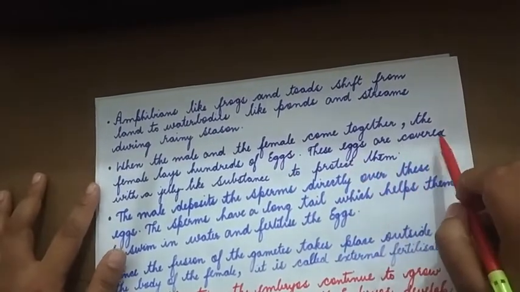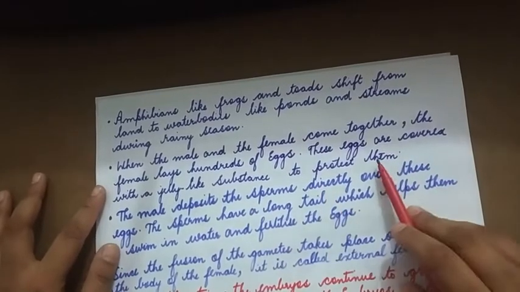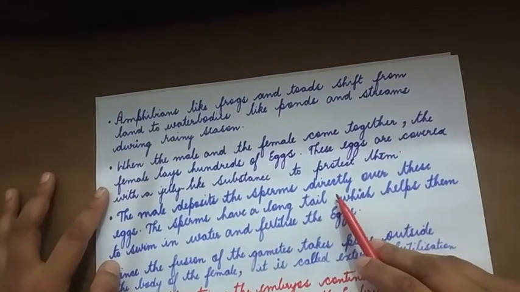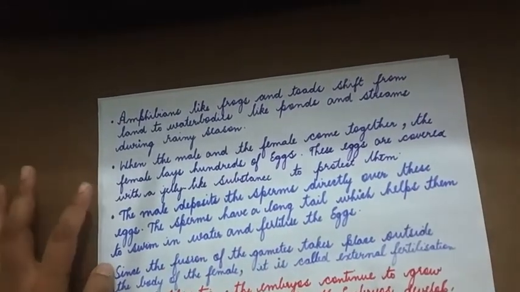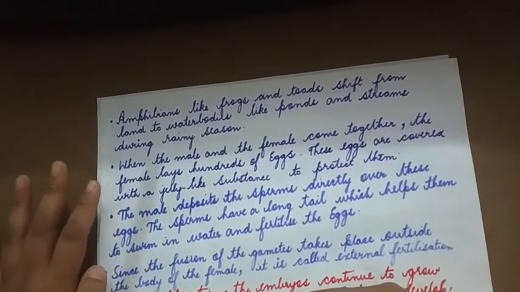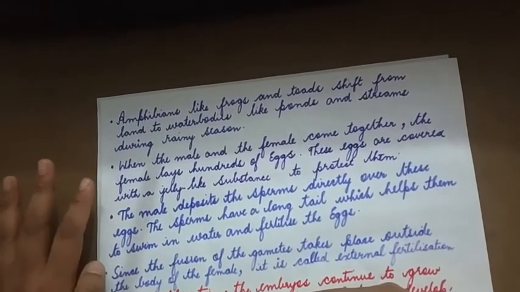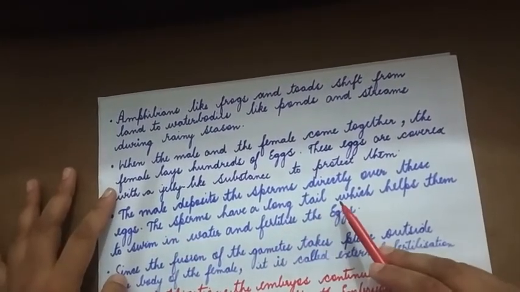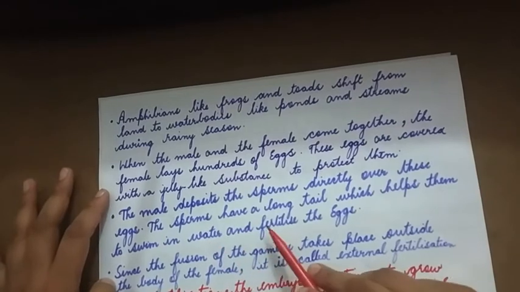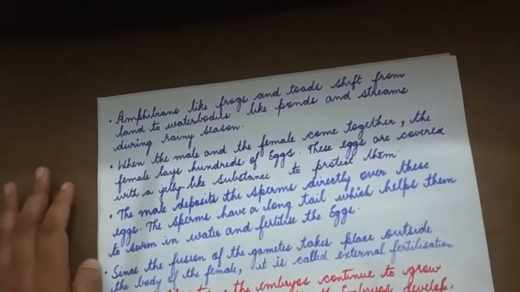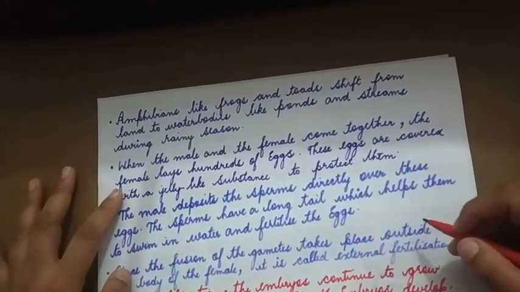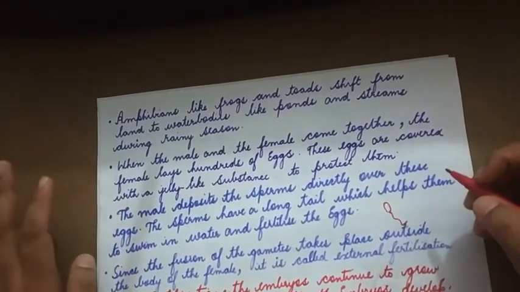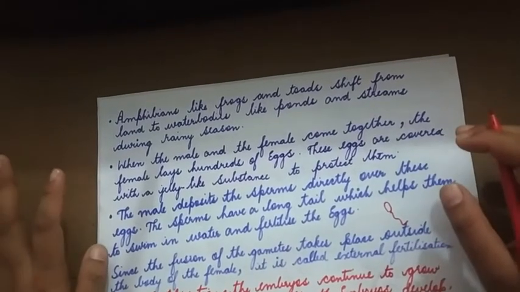These eggs are covered with a jelly-like substance to protect them. Now the male deposits the sperms directly over these eggs. The sperms have a long tail which helps them to swim in water and fertilize the egg. So these sperms have a tail. This tail helps them to move towards the egg and fertilize it.